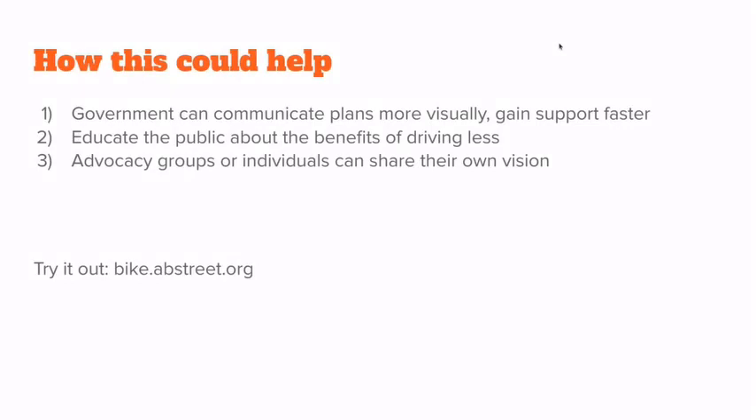We hope the software can help governments communicate plans to create better cycling infrastructure more effectively, and also educate the public about the benefits of driving less. And finally, we want to inspire individuals and advocacy groups to share their own vision for what their city should look like for cycling. The software can work anywhere in the world thanks to OpenStreetMap, and everything is open source on GitHub, so try it out today.